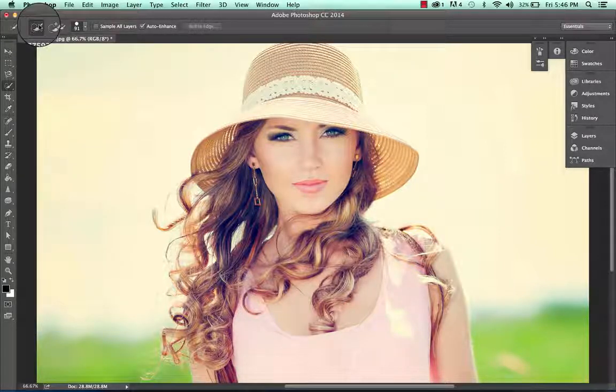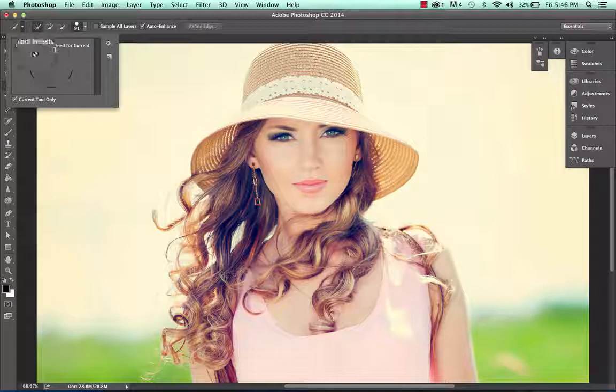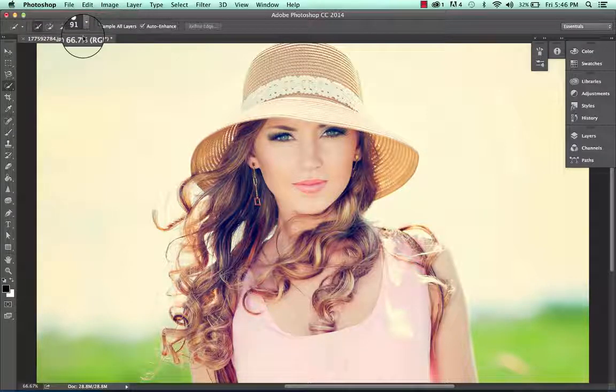So you have three options up here for your types of selections, and I didn't want to skip over that. Yes, you have your presets option over here if you do want to save your presets. Probably not that much reason for it though for this tool. So you have three options. You have your new selection, your added selection, and your subtract selection. So we're going to do a new selection. I'm just going to show you quickly how this works.